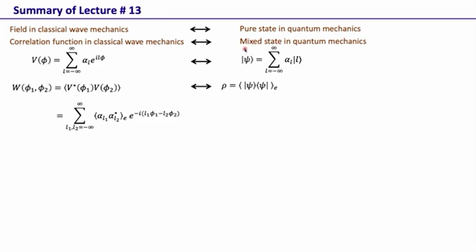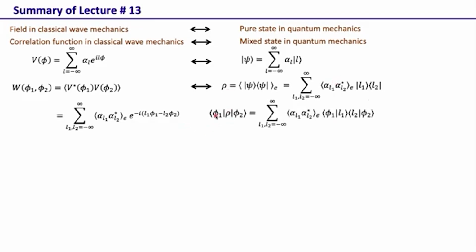When there is just the intrinsic randomness, we represent the state by a pure state, but when there is additional randomness, we represent this state by a mixed state. That is a psi outer product and then the ensemble average of that. And if we use this representation for psi, that's how we represent it.